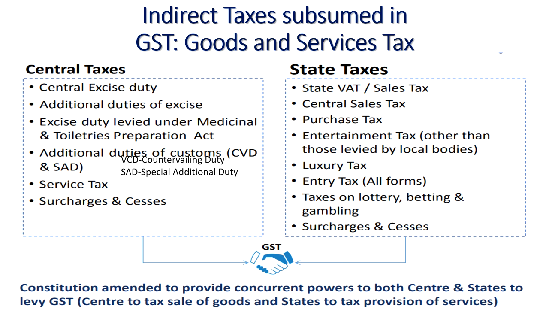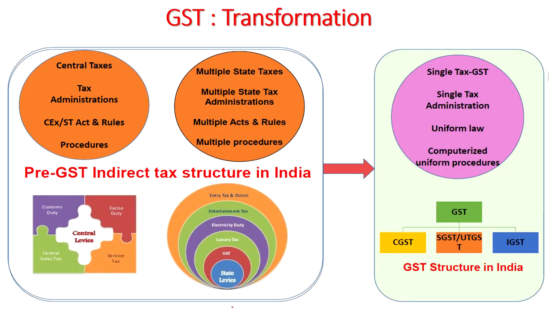All these taxes have been clubbed together and made into one single component, that is called GST. The Constitution was amended to provide concurrent powers to both center and states to levy GST. Earlier, the center used to tax the sale of goods and states used to tax the provision of services. So they have been combined now. So the tax has now become a single component.